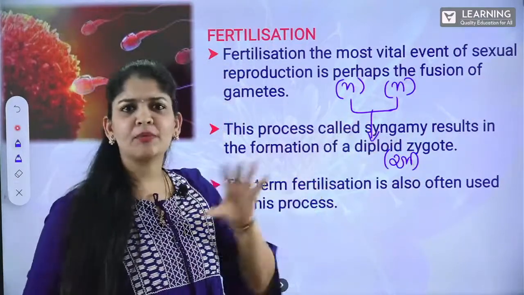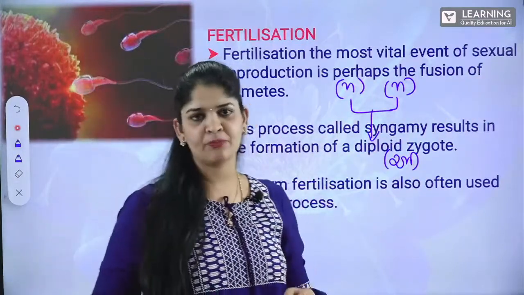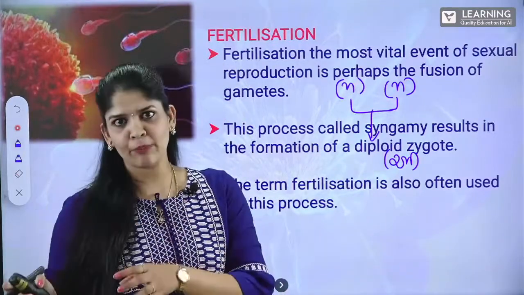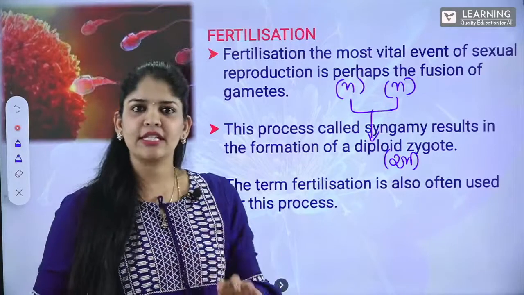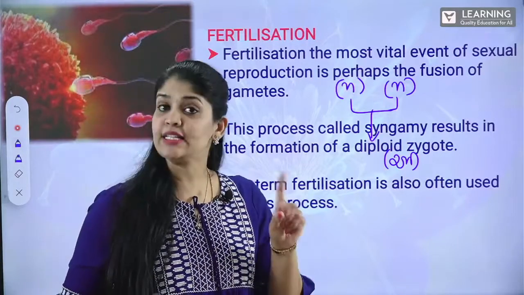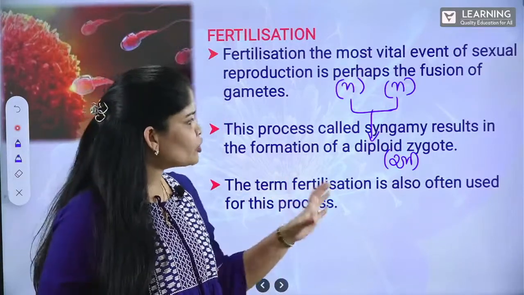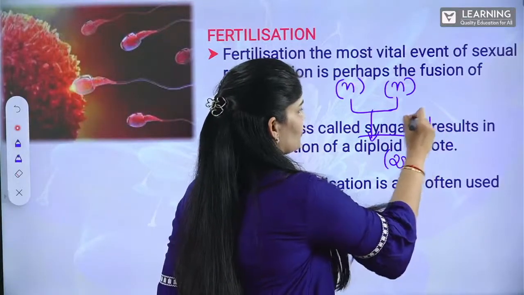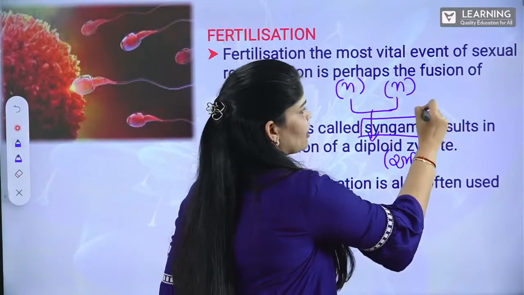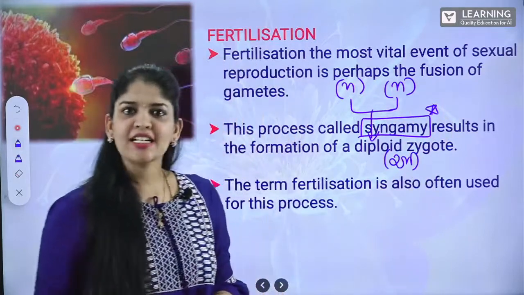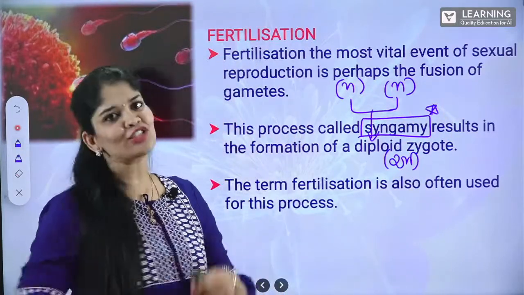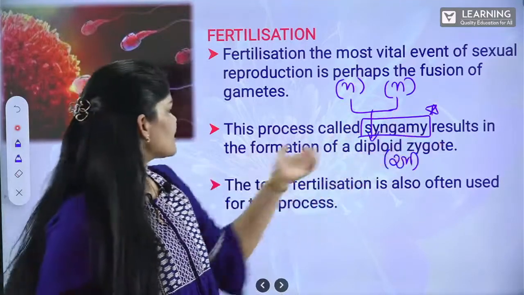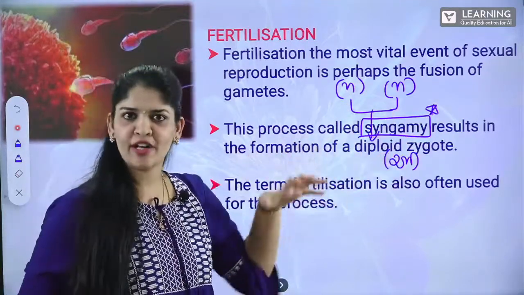It is nothing but the fusion of the gametes, as we are telling. Here, a haploid male gamete fuses with a haploid female gamete, resulting in the formation of a diploid zygote. Now, this fusion we can also call syngamy. A very important term, where fertilization and syngamy are used interchangeably. So, the process called syngamy results in the formation of a diploid zygote.